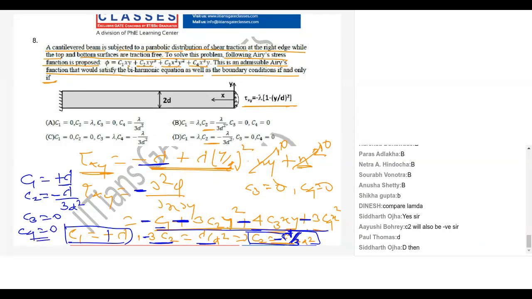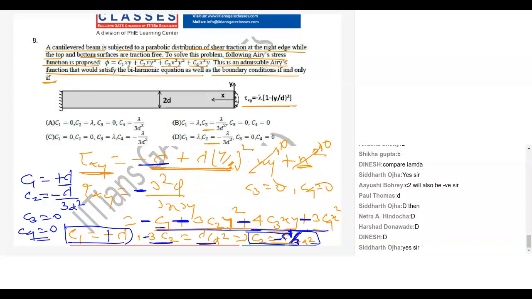So what is the answer? Yes, D is the answer. We were doing a silly mistake, guys, in a hurry. We knew everything, but still we made a mistake. So this is the shortest way to solve this problem. There are many long ways to solve this problem, but we will follow this approach.